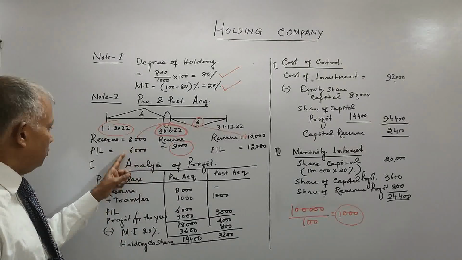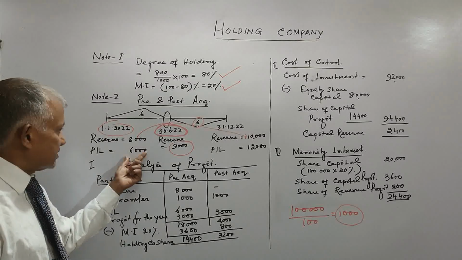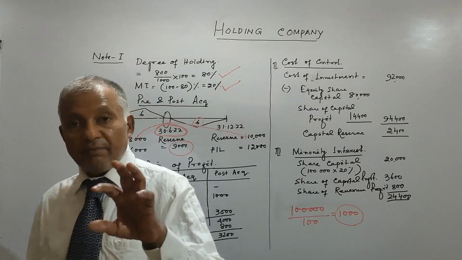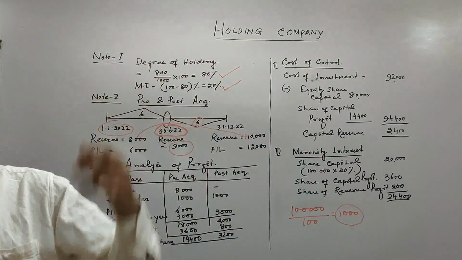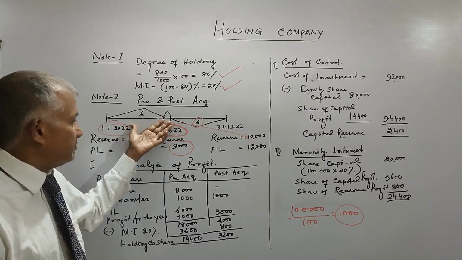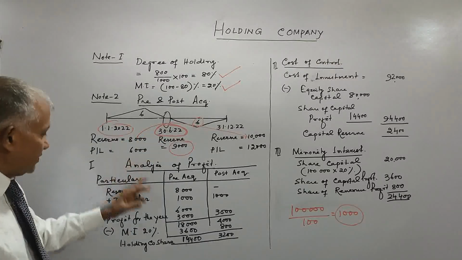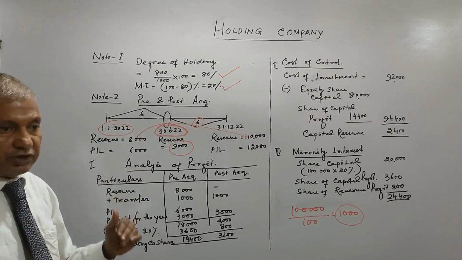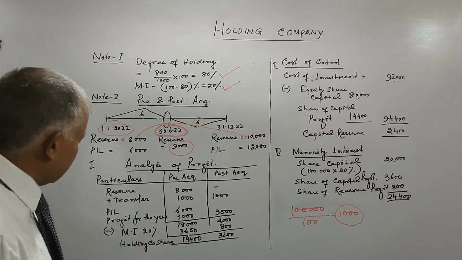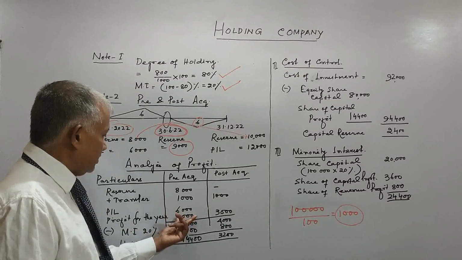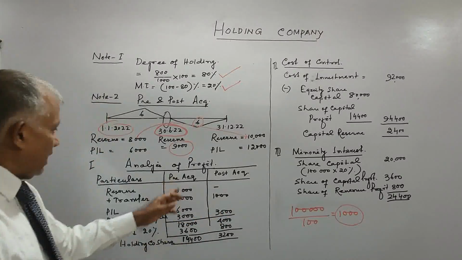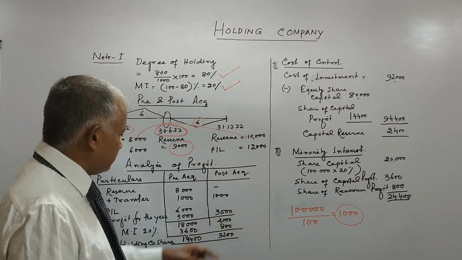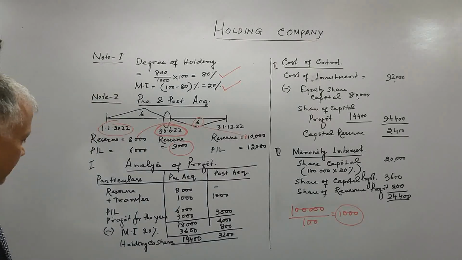Again I am telling you, the PL opening balance is 6,000, closing balance 12,000. It gives the 6,000 increase, and for 6 months it is 3,000, that is 50%, and post-acquisition it is also 50%. So friends, 3,000 and 3,000. Now pre-acquisition is 18,000 and post-acquisition is 4,000.